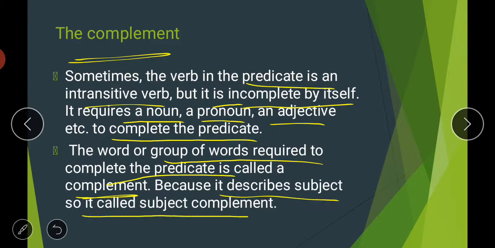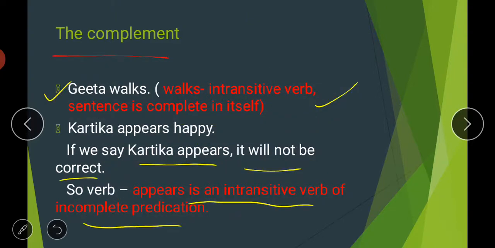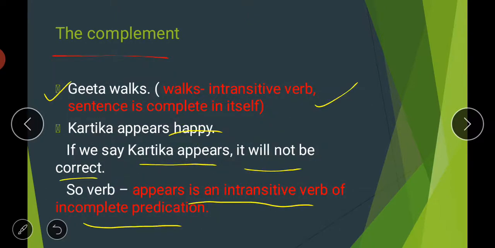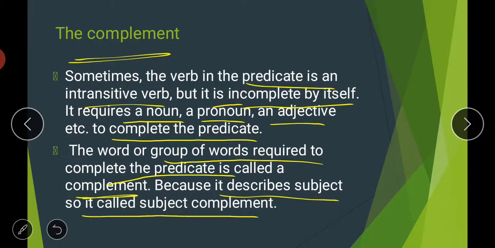In Kartika appears happy, the word happy completes the sentence and describes the subject. Who is happy? Kartika is happy. So what is a complement? A word or a group of words.